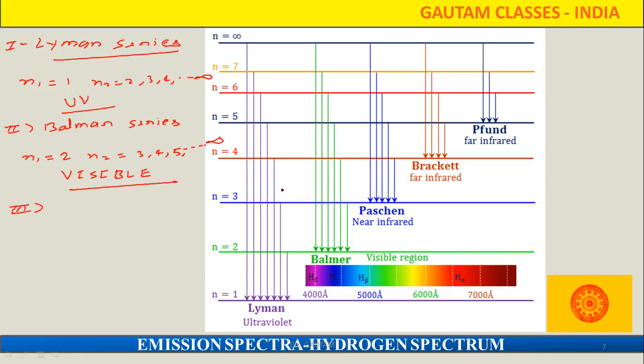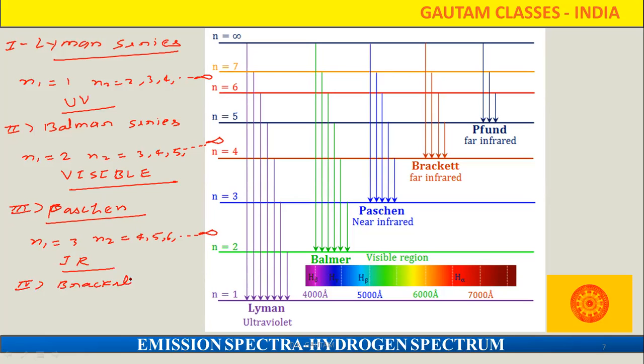And third one is the Paschen series. In the Paschen series, what is happening? Our N1 value is the third. That means the electron jumps from a higher energy state to the third energy state, and N2 is 4, 5, 6, and so on to infinity. And that lies in the infrared region.